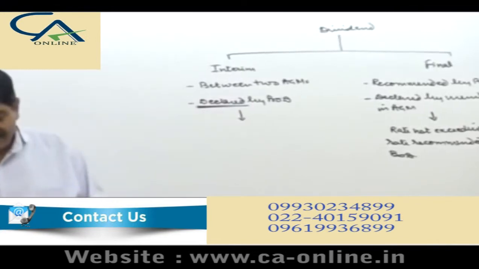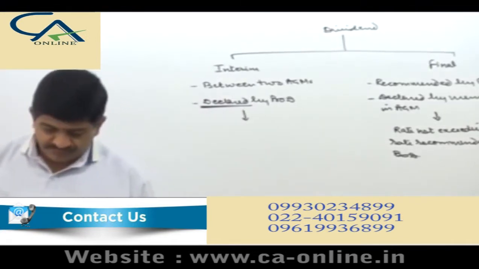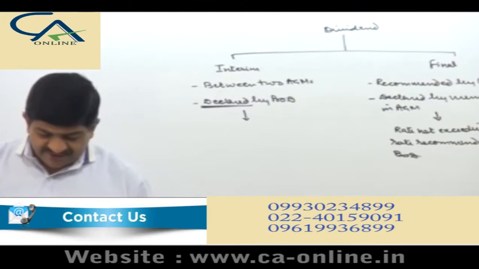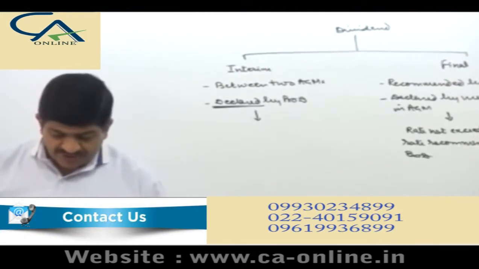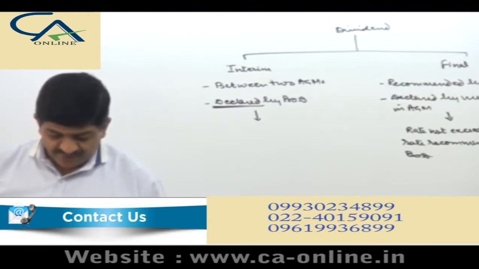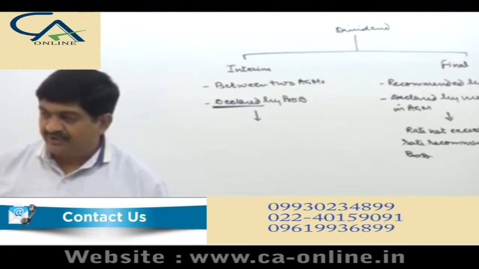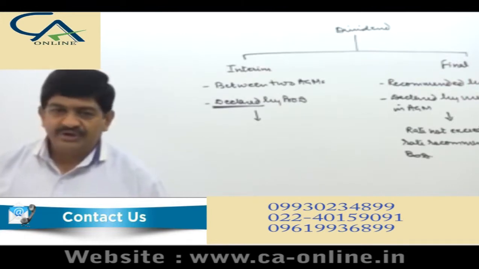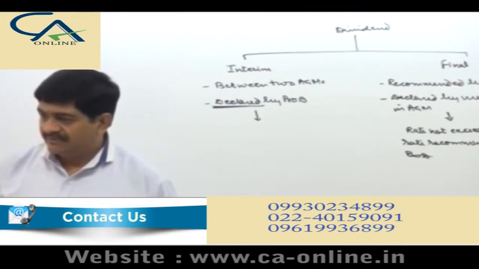Now read the second paragraph in the provisions. This is, in case the company has incurred loss during the current financial year up to the end of the quarter immediately preceding the date of declaration of interim dividend, such interim dividend shall not be declared at a rate higher than the average dividend declared by the company during the immediately preceding 3 financial years. Right?